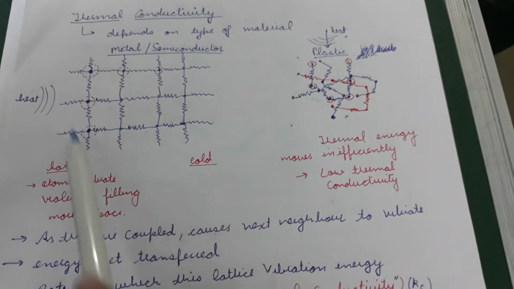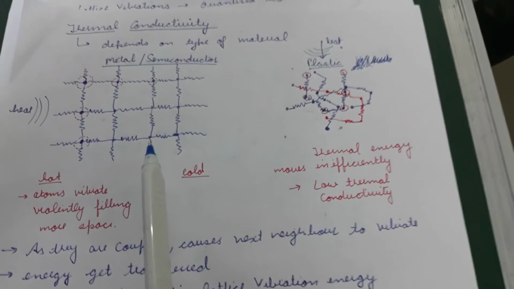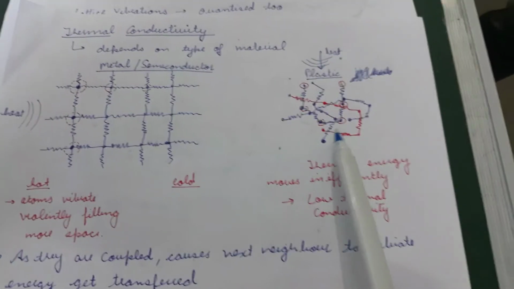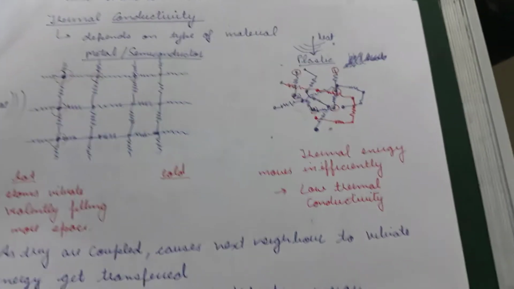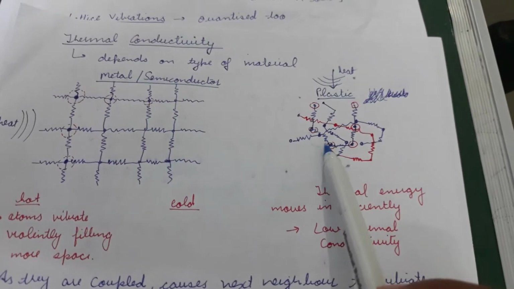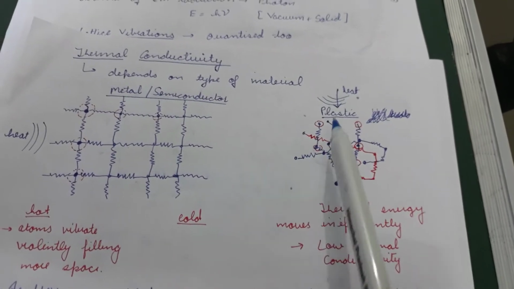And such a situation can be very easily seen in metals, where the heating of the metal takes place very easily when it is heated. While if you take an example of an amorphous material, for example a plastic, these chains of atoms are very haphazard, and therefore heat will not be able to reach from one point to the other.